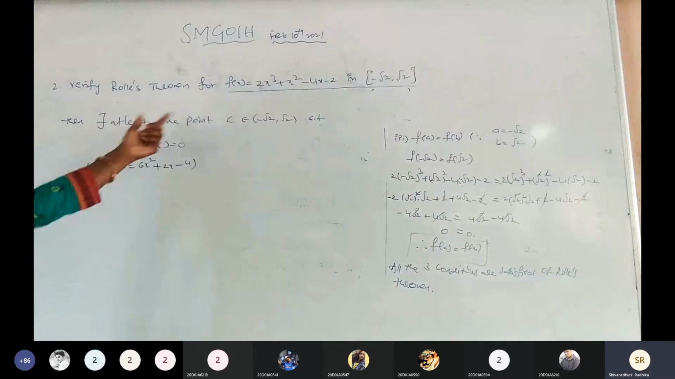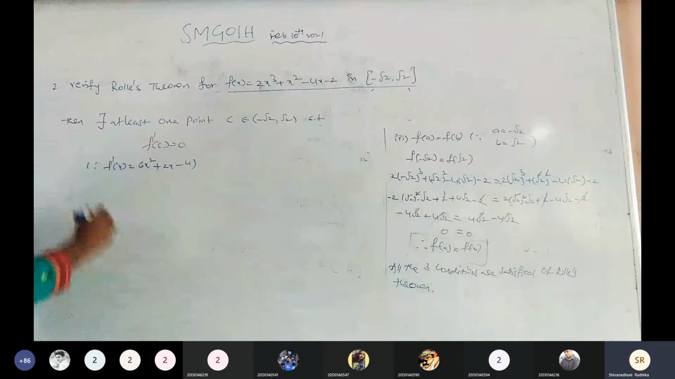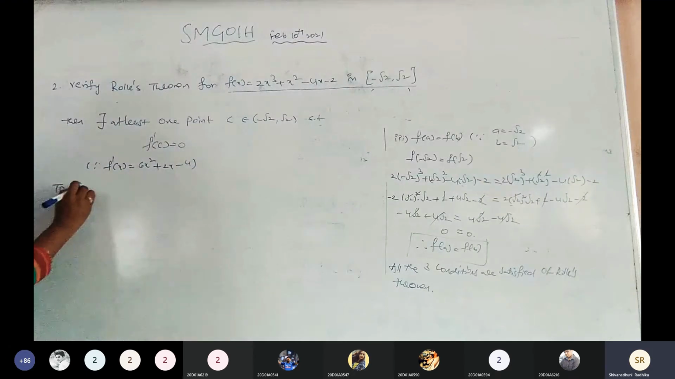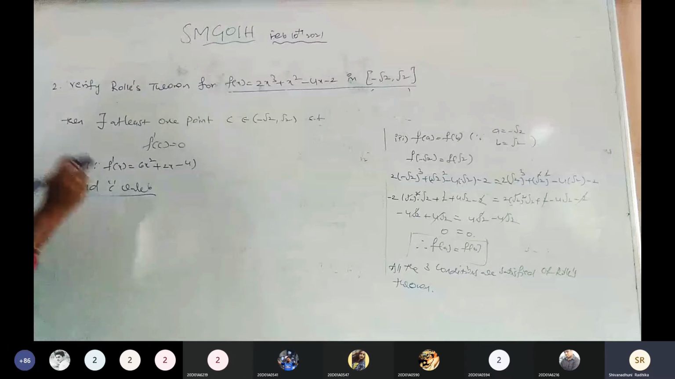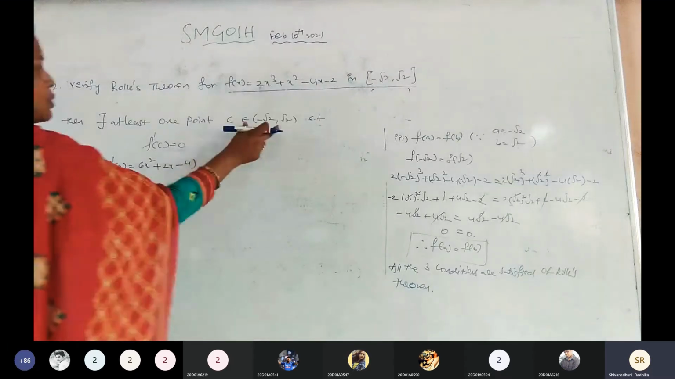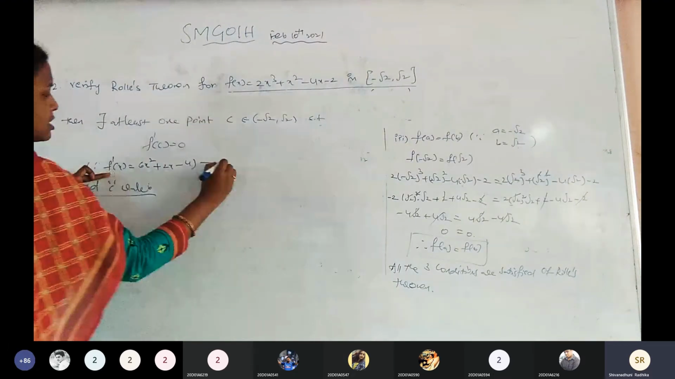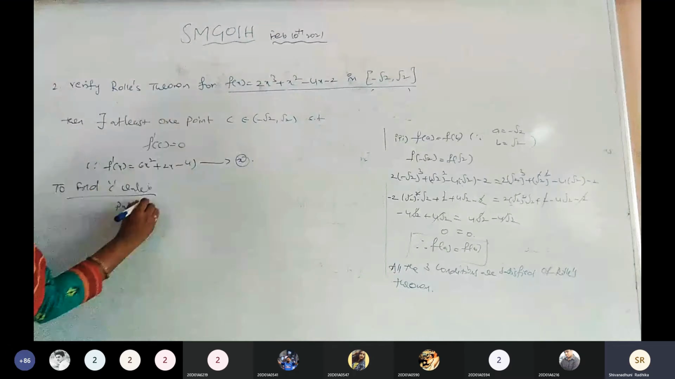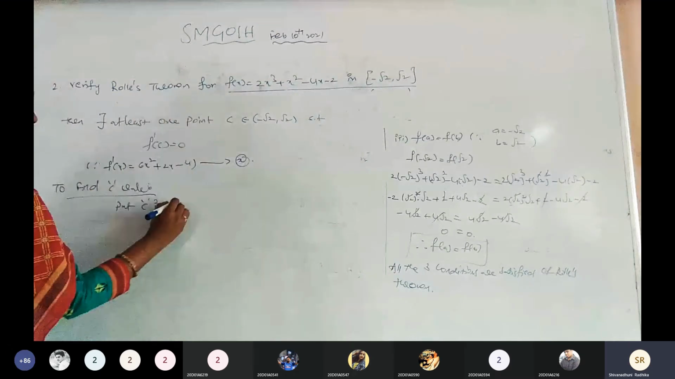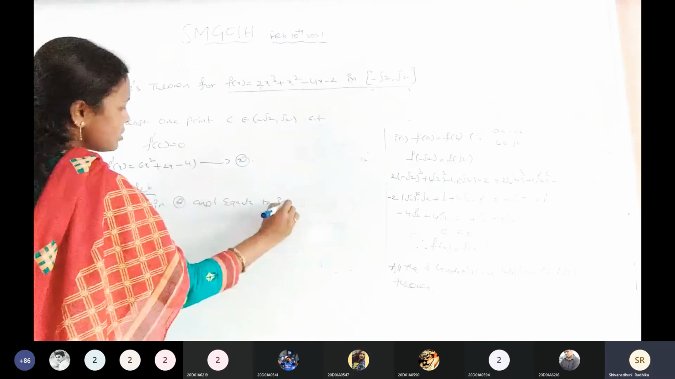What is Rolle's theorem? Once the three conditions are satisfied, now we are going to find the C value. For that, the C value must belong to the open interval minus root 2 comma root 2. Is it clear? Now substitute C in this star equation and equate to 0. Then what do we get here?